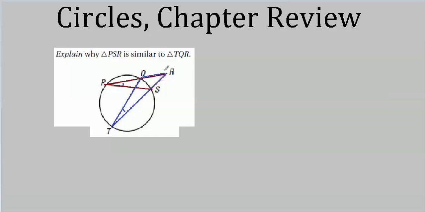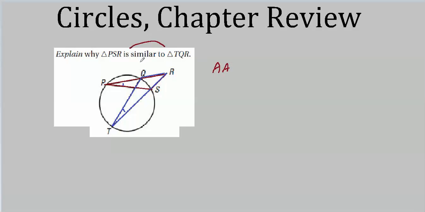In this triangle, we could call it angle PRS. In the blue triangle, we would call it angle QRT. But you can see that this angle is part of both triangles. Naturally, it's congruent to itself. So, boom, we've got two angles that are congruent. So, these two triangles are similar to each other.